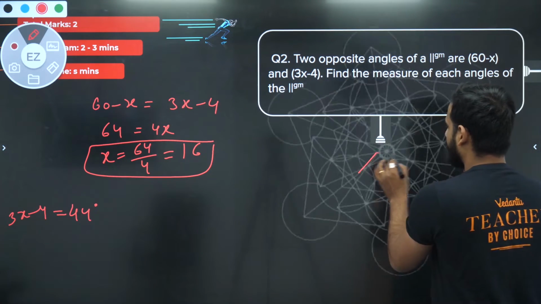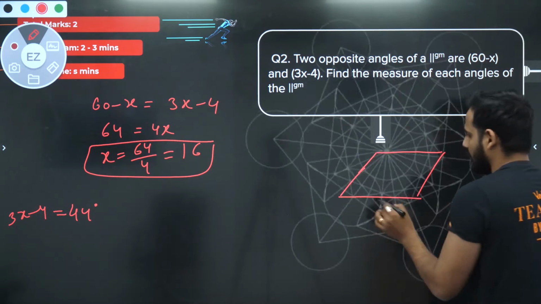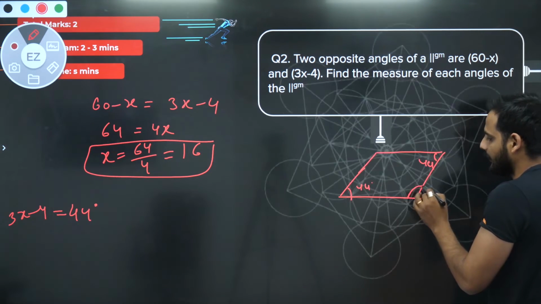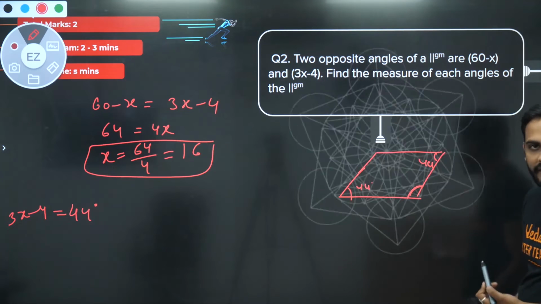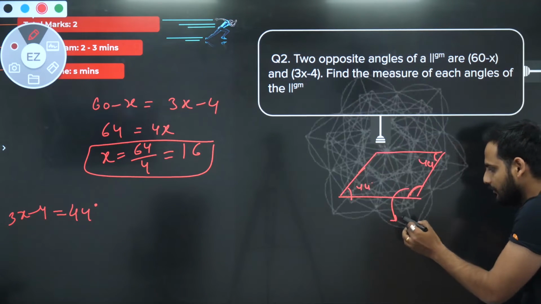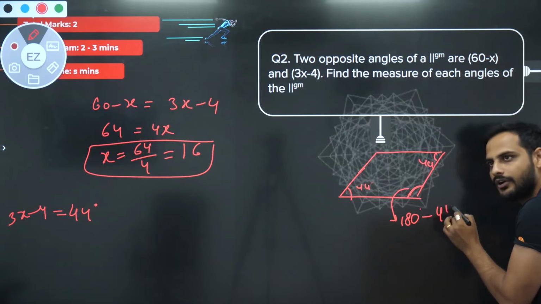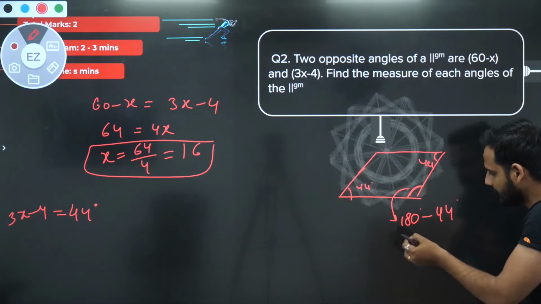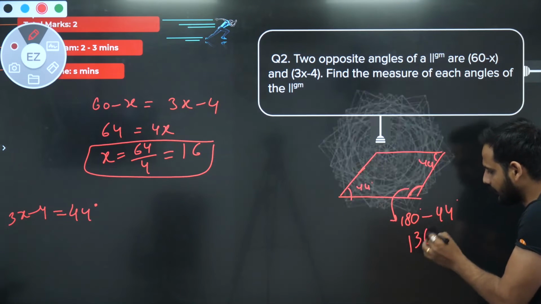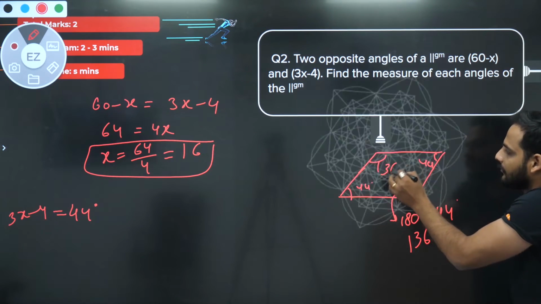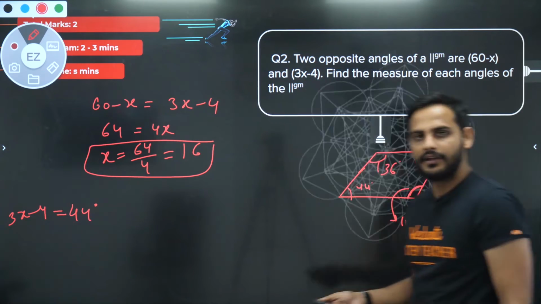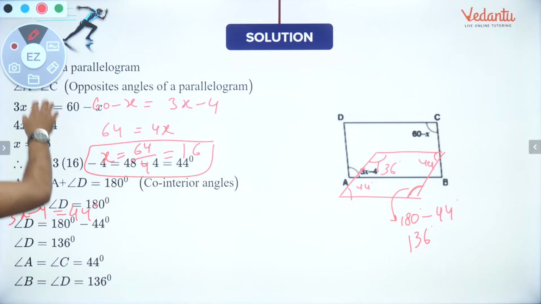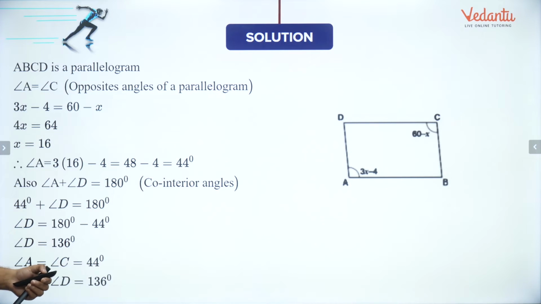So you have a parallelogram in which these two angles are 44 degrees. Can I get this angle? Yes, sir. As we know, adjacent angles are supplementary. This angle will be equal to 180 minus 44, which is 136 degrees. The opposite angles are equal. So 136 degrees and 44 degrees are the pair of angles in this question. Chalo, let's move to the next question.